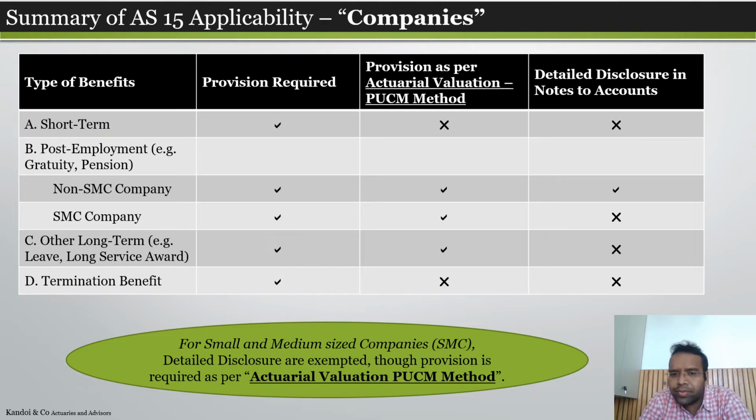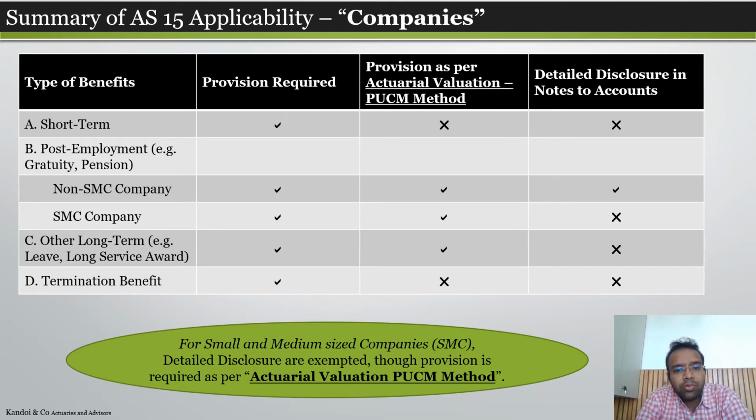So relaxation is given to SMC companies only regarding the disclosures, but they need to make the provision as per actuarial valuation PUCM method. For that, there is no relaxation. So in a nutshell, if we say all the companies having more than 10 employees, whether it is an SMC company or a large company, non-SMC, they have to make the provision as per actuarial valuation. But for SMC company, there is a disclosure exemption.